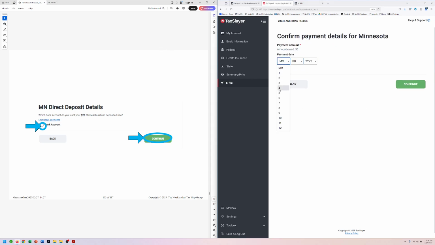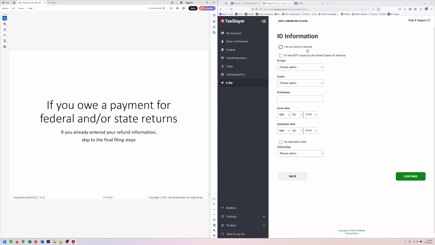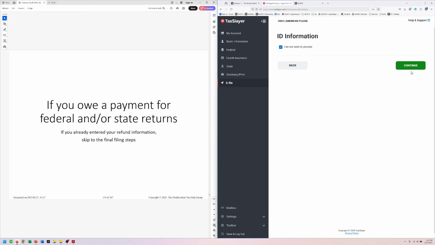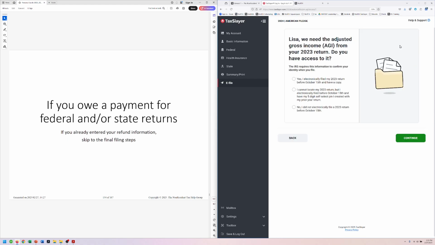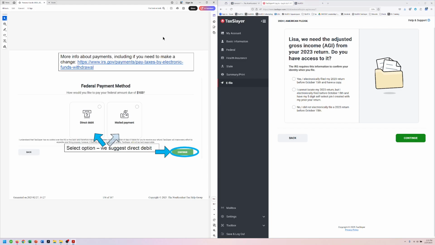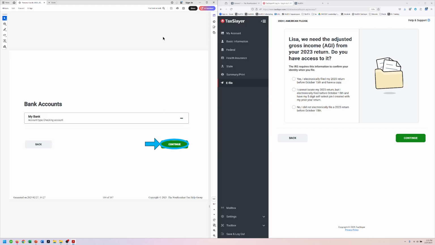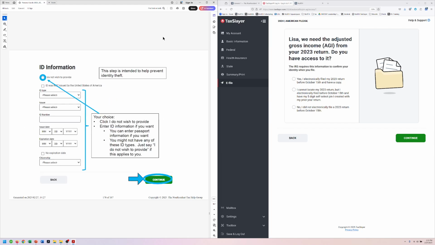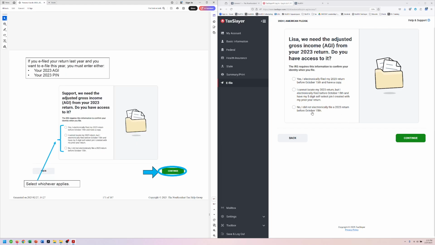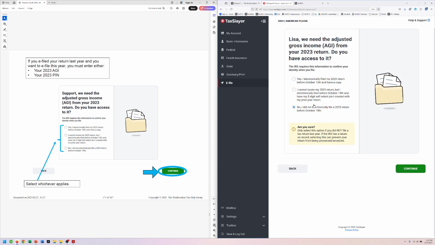This is where I said you can pick the date. We would pick 4/15/2025. This is obviously the refund thing here. To try to prevent identity theft, you can enter an ID if you want to. You don't have to, so we're going to be lazy and we won't do that right here. All right. This is where we'd need that historical information, right? This is talking about payments, all that kind of good stuff. All right. ID, payments. We're going to say yes, we're going to say no. This is going to be easy, right? Don't say no unless it was real.